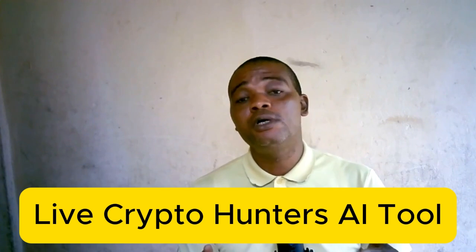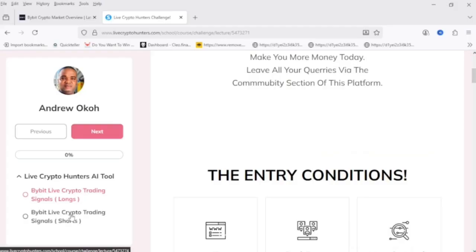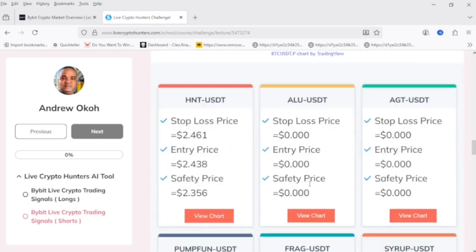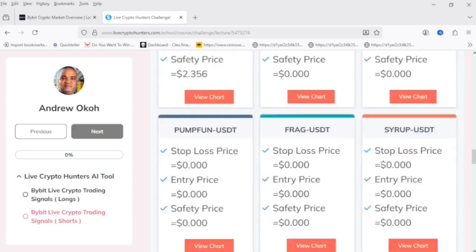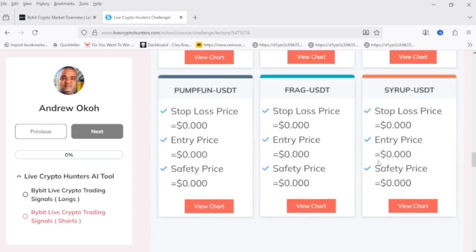And now that we've identified where the price action of most cryptocurrencies and meme coins will be heading to, the next step is step 2. Go to livecryptohunters.com and use the Live Crypto Hunters AI tool to find the right cryptocurrencies and meme coins to trade on the Bybit cryptocurrency exchange. For example, click on this Bybit Live Crypto Trading Signals for Shorts to auto-generate a bunch of the right cryptocurrencies and meme coins to short trade on the Bybit cryptocurrency exchange. And as you can see, these are the right cryptocurrencies and meme coins you can literally short trade on the Bybit cryptocurrency exchange right now.